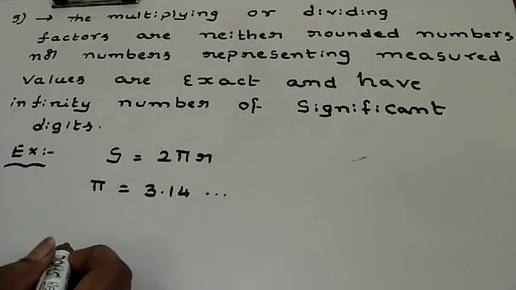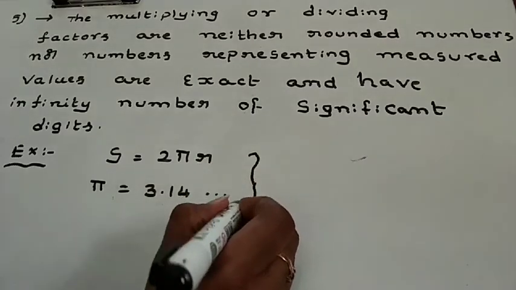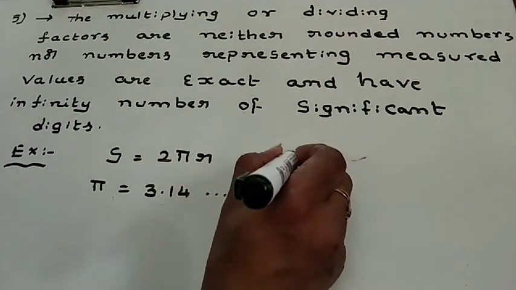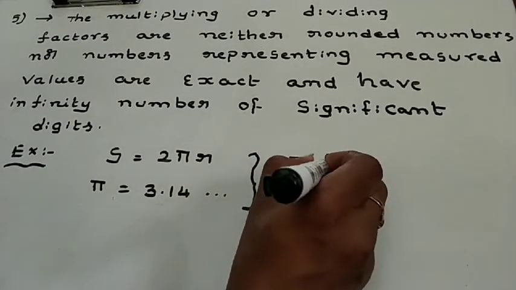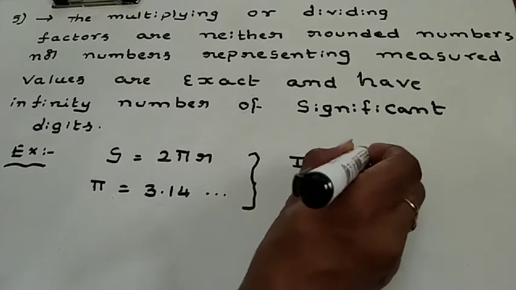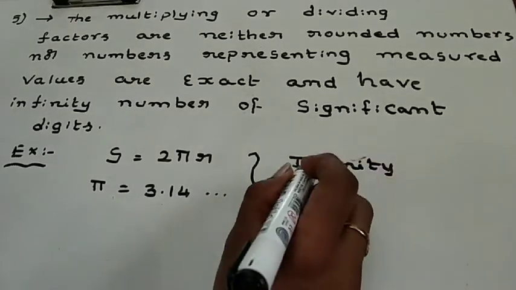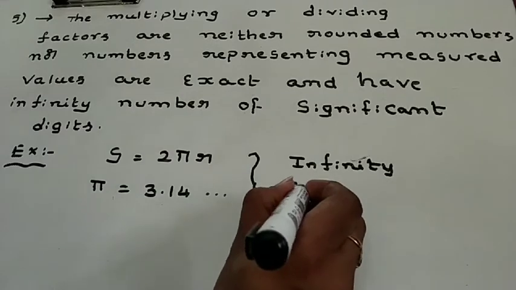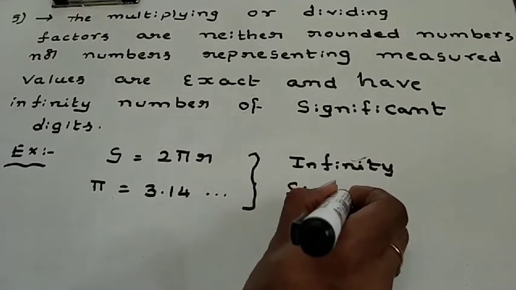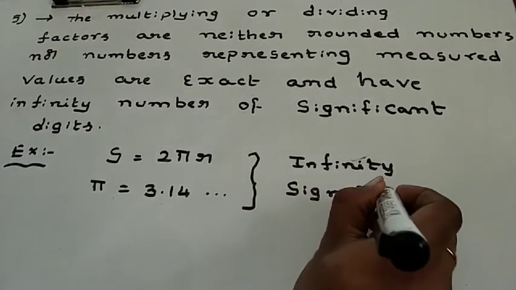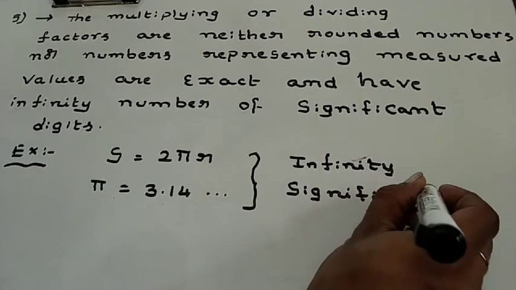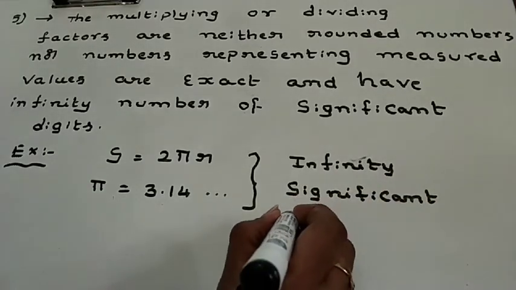The significance is infinite. That means infinite significant numbers.